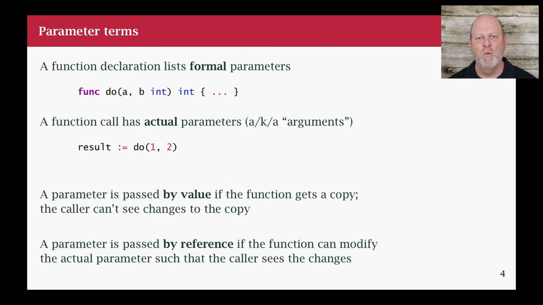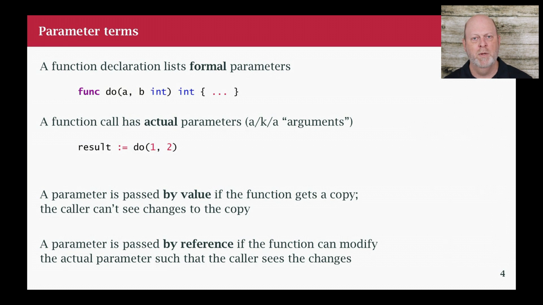Now, when we talk about parameters, I want to use a couple of terms because they're kind of important so we can all be on the same page. And the first is the notion of a formal parameter. So when you declare a function, in the declaration you're listing what are called formal parameters. So if I look at the declaration of function do, a and b are the formal parameters of the function. And the reason we use that term is because when you call the function, the things that you pass in, which are sometimes called parameters or arguments, those are the actual parameters. And they're specific to an individual function call, right? So the declaration has formal parameters and the call has actual parameters.